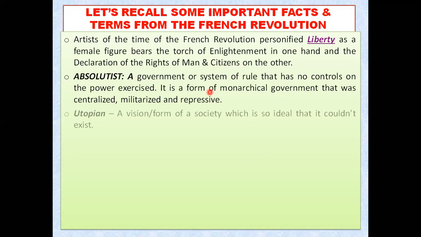Now the next term is quite important, my dear students, because it is a vision. It means you can just dream of a society which is so good, so ideal, that it cannot really exist in reality. Suppose I give you one example: a society where there is no need of police, no need of military, no need of an administrative system.